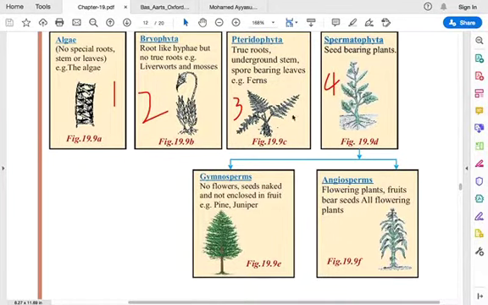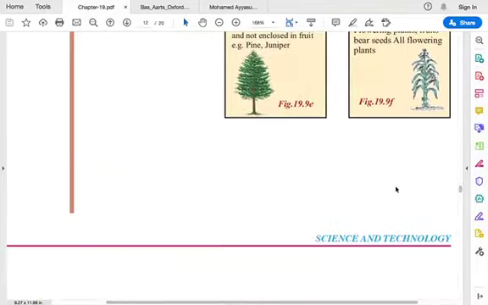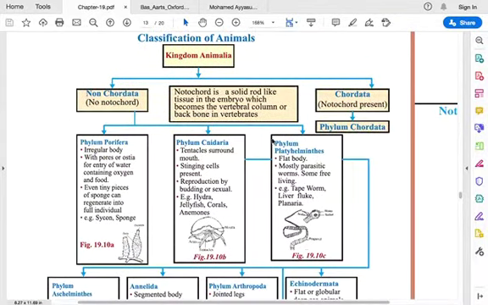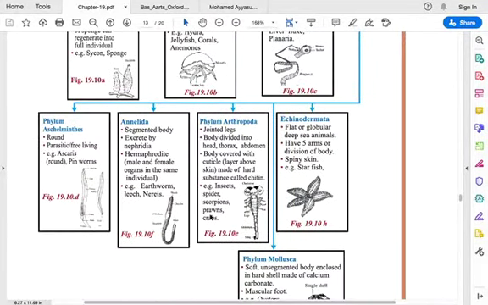Spermatophyta is further divided into 2 types: gymnosperms and angiosperms. Then we saw the classification of animals: non-chordata and chordata. Then we have this further classification. All this you have to read.